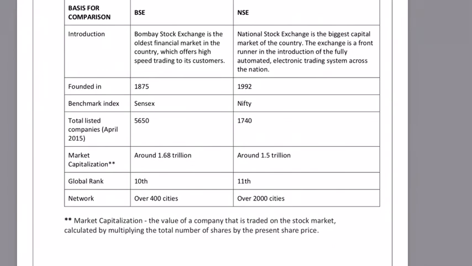Market capitalization is basically the value of all the companies that are traded in the stock market, calculated by multiplying the total number of shares by the present share price. So as on date, whatever is the share price multiplied by the number of shares gives the value of the company.